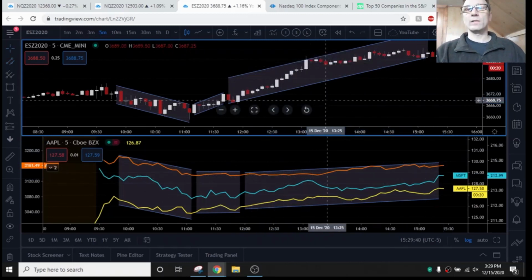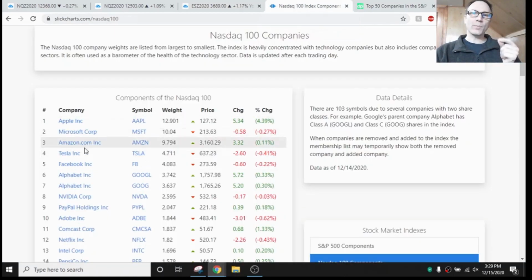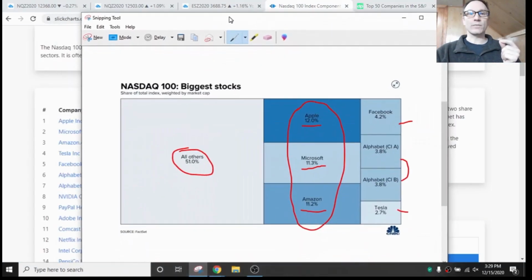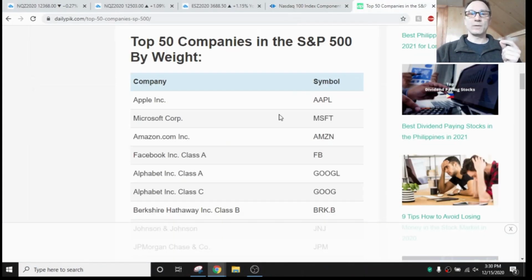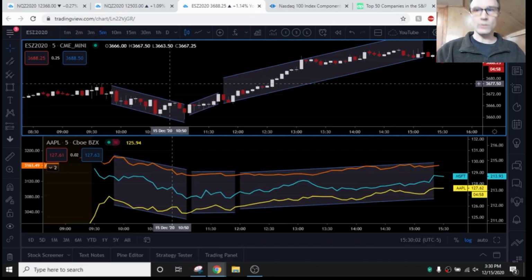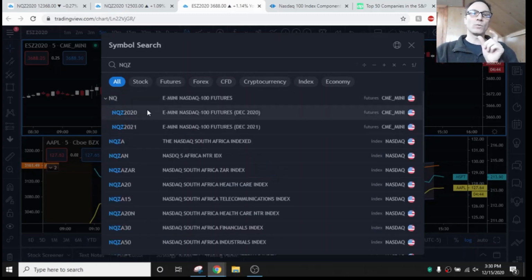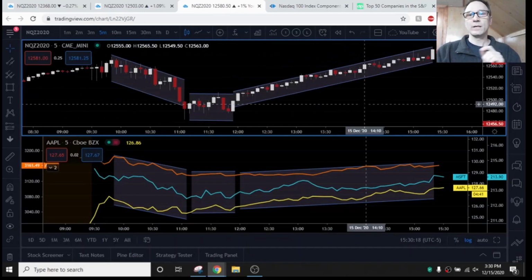Okay, so this is just to give you an example. If you're interested in following the Nasdaq indexes here in these stocks, follow the top 3, 4, or 5 stocks. We can see there's a top 7 of them for the Nasdaq. These top 3 are the main ones. And then in the S&P 500, it's the same stocks. So if you're looking for following the ES versus the NQ, you can use those same stocks. Hopefully this helps make a little bit clearer the relation between how the actual stocks in the stock market move with the Nasdaq and the S&P 500 and how they relate to futures.